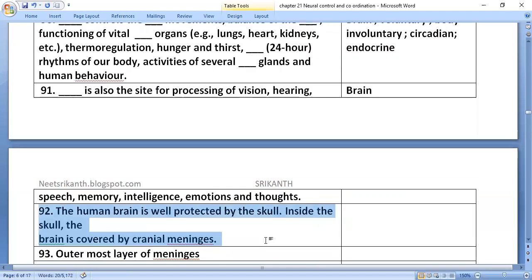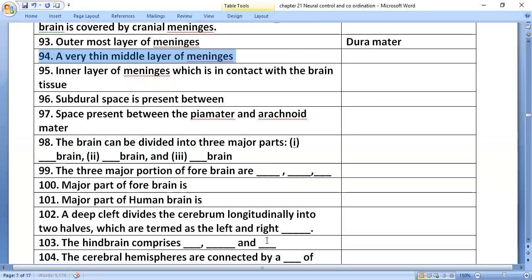The human brain is well protected by the skull. Inside the skull, the brain is covered by cranial meninges. The outermost layer of meninges is the dura mater.